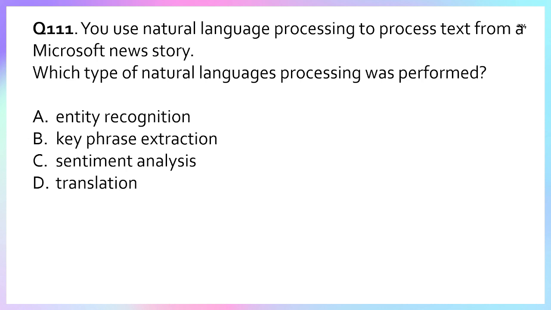Key phrase extraction will extract the key phrases of the given context or text. Option C, sentiment analysis, identifies what sentiment is in the given context or text, like happy or sad. Option D, translation, is used for translation. The correct answer is option A, entity recognition.